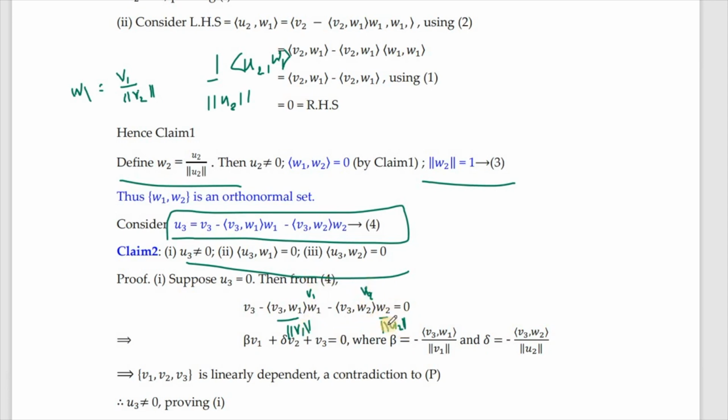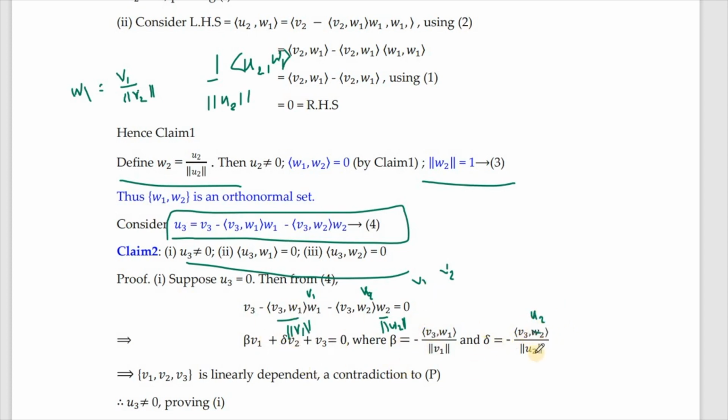So you have, and that will involve this U2, which will involve again V1 and V2. That will involve V1 and V2. So what are those scalars that explicitly we are not writing? In fact, all these are to be replaced. This W2 is to be replaced by U2 by norm U2, and that U2 will involve W2.